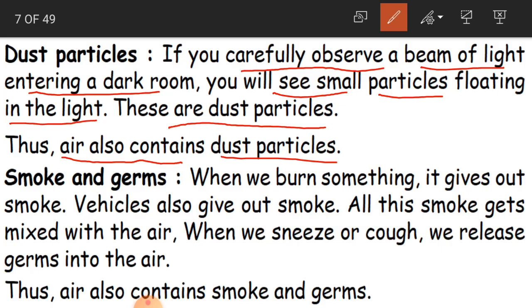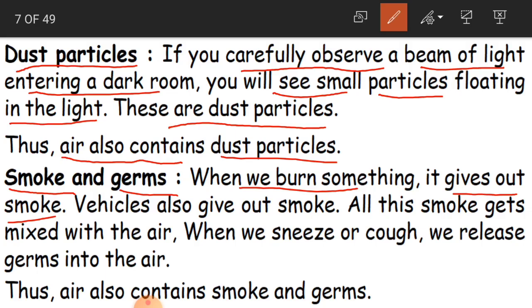So what we have learned until now is that air contains gases, air contains water vapor, air contains dust particles, and now air also contains smoke and germs. Like when we burn something, it gives out smoke. Is it true? Yes. So when you burn something, children, what happens? It gives out smoke.